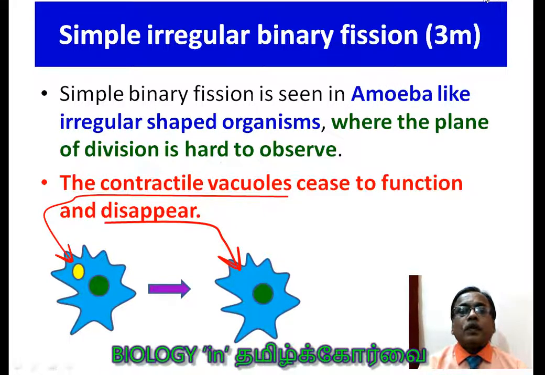The contractile vacuoles cease to function and disappear. When they are discussing cell division, binary fission, they are talking about one small point about the contractile vacuole. At the time of cell division in amoeba, what is the use of the contractile vacuole? It is used for osmoregulation and also for excretion, water regulation, salt regulation, etc. So it disappears at the time of cell division. That is what they are mentioning.